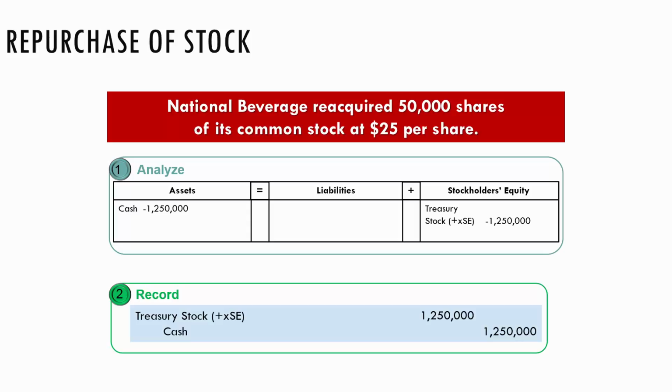So it gets a little confusing here because when we buy and sell a particular asset, you're going to debit and credit the asset, right? But when we're buying and selling our common stock, when we first issue it, we debit cash and we credit common stock and paid-in capital.